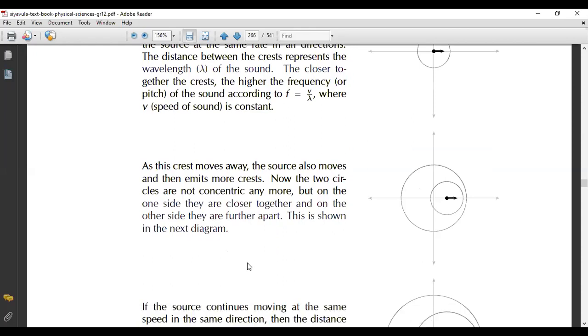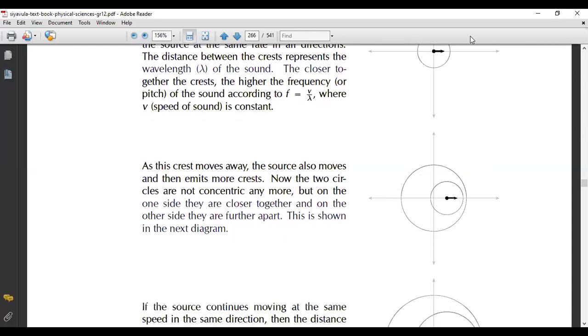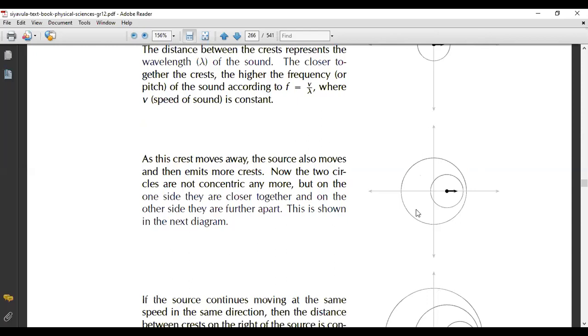Now that we've explained the source and the crest of the source, we can move on to the second circle. As this crest moves away from one observer, the source also moves and then emits more crests.